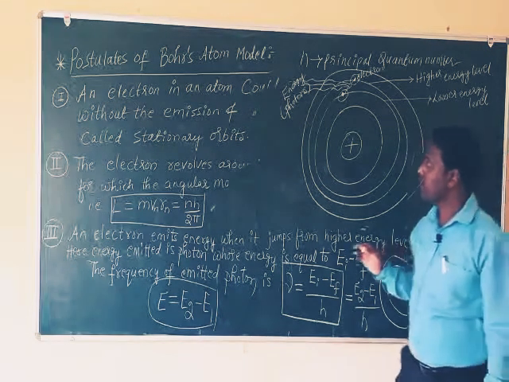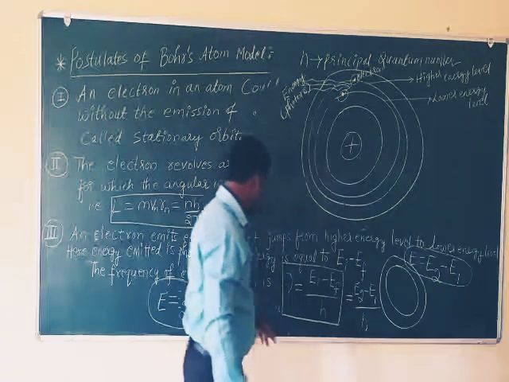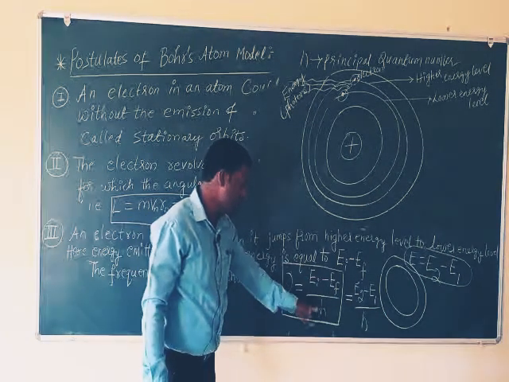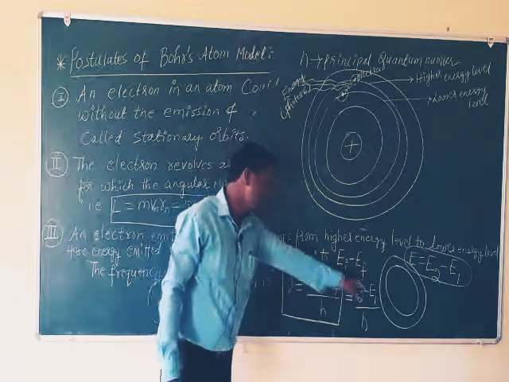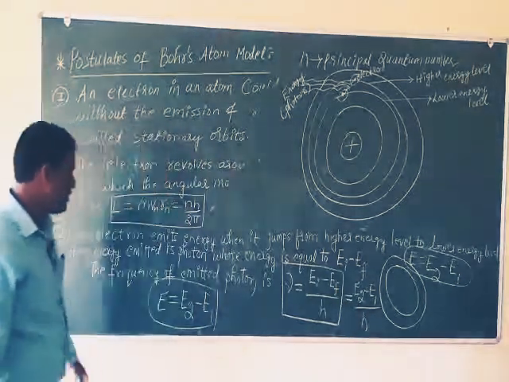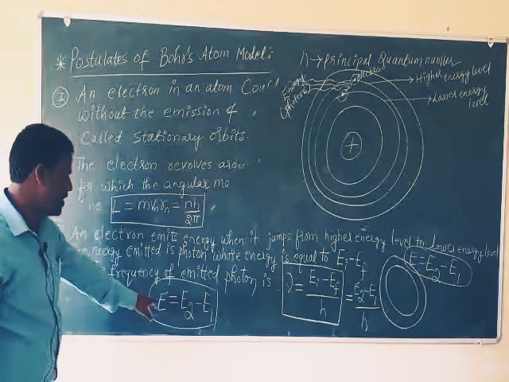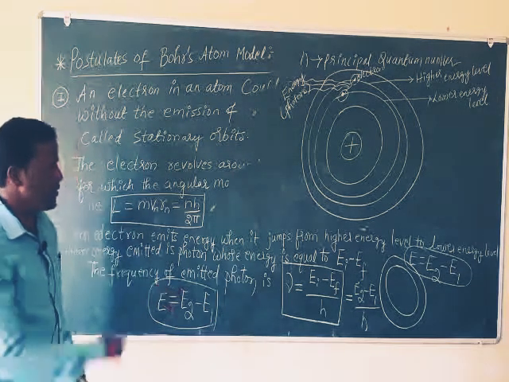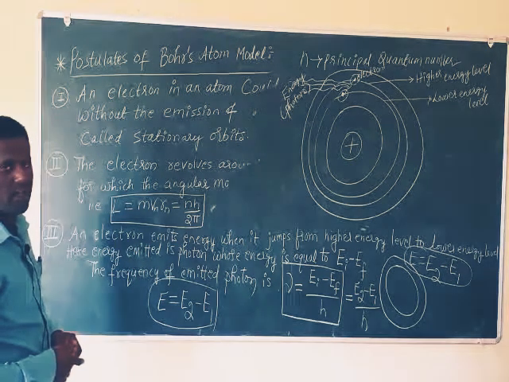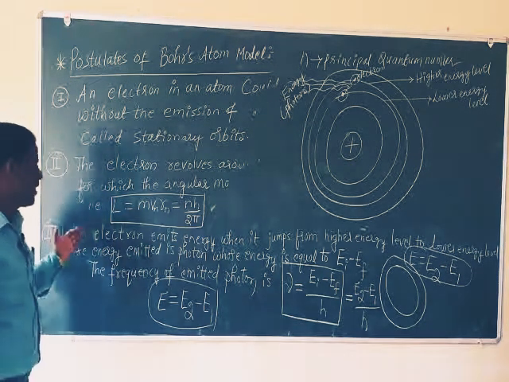Next, for frequency you can write nu equals EI minus EF by h, or EI meaning E2 minus EF meaning E1, by h. So the energy of the photon is E equals E2 minus E1. Frequency is nu equals E2 minus E1 by h. So what is the third point?